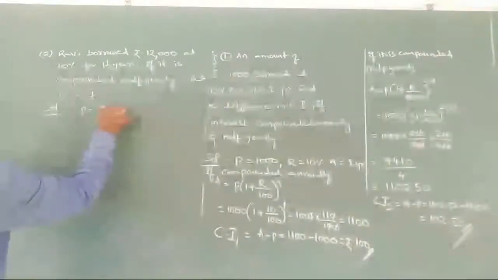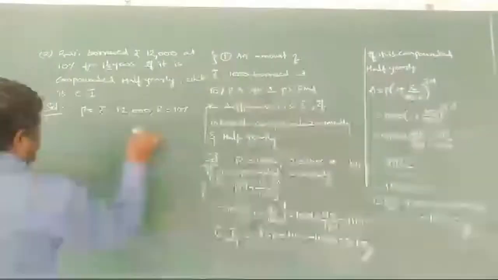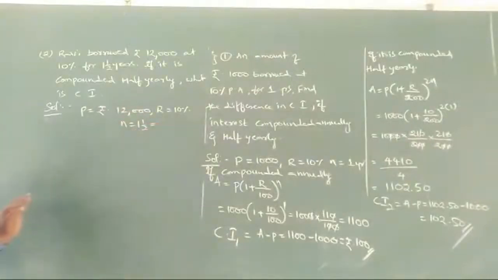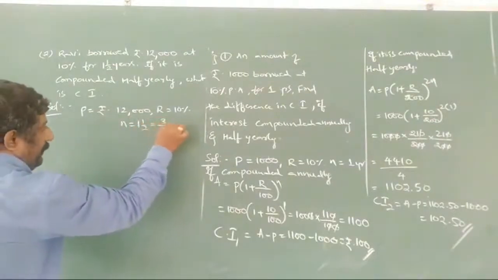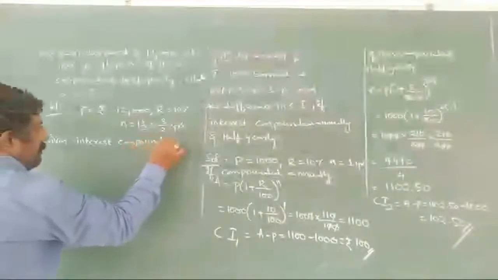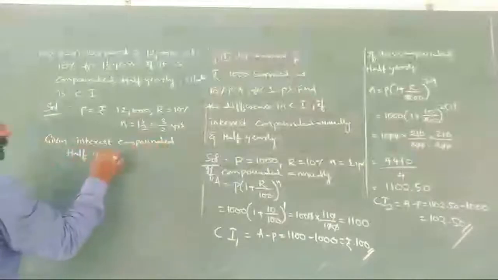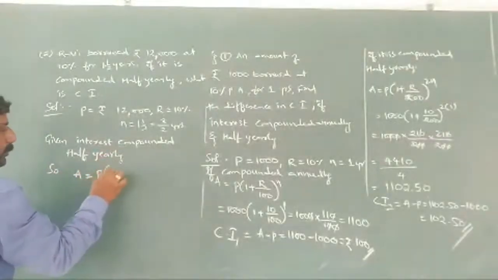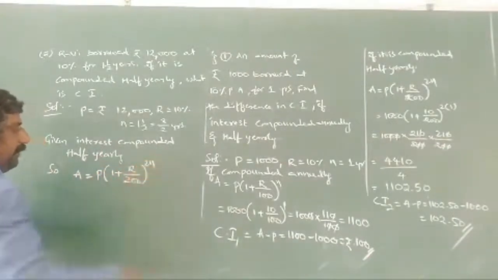P is rupees 12,000. R is 10%. N is 1.5 years. Or else if you are converting it into improper fraction, 1 and 1 by 2, 2 plus 1 is 3 by 2 years. This is compounded half yearly. So what is the formula? A is equals to P of 1 plus R by 200 whole to the power of 2n.